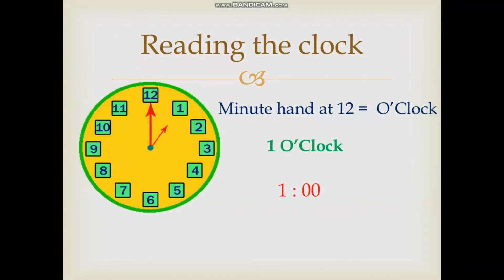Now we can write it like this also, and this is called digital time. Here 1 represents the hours of the time, and these represent the minutes of the time. So when the minute hand is at 12, there are 0 minutes. And the hours are represented by the hour hand and the number that it is pointing to.